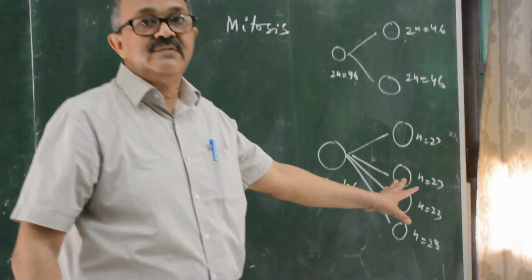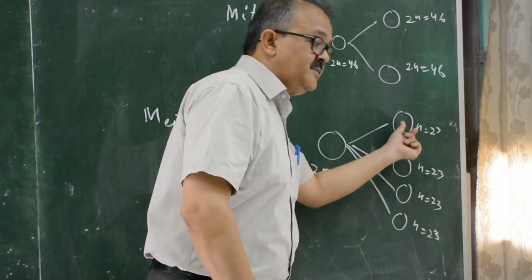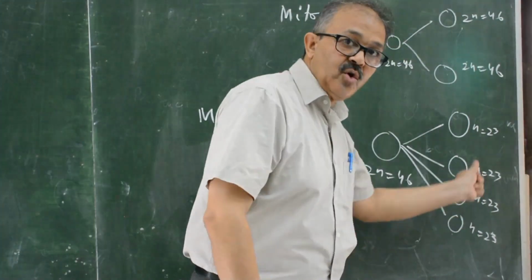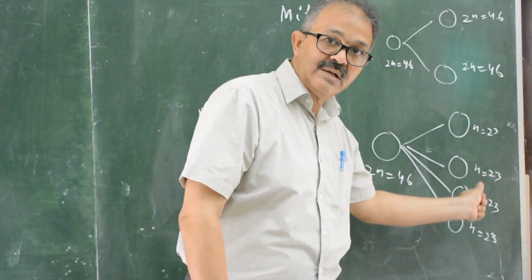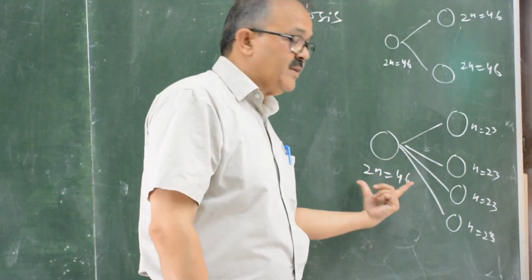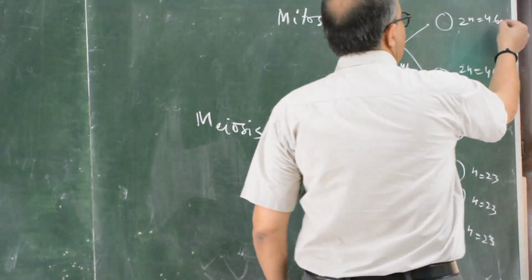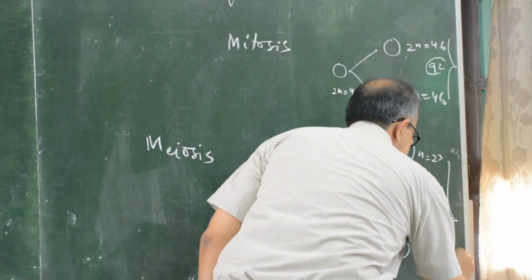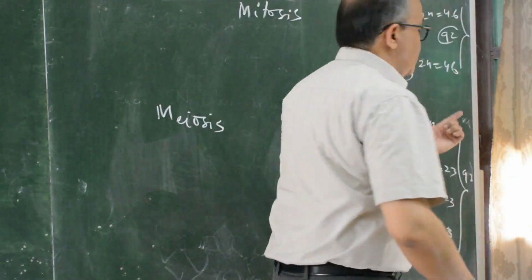It is meiotic division. One cell divides into 4 daughter cells, with half the chromosome number compared with the parent cell. You see here, the number should be 92, then it is possible to divide into 23, 23, 23, 23.